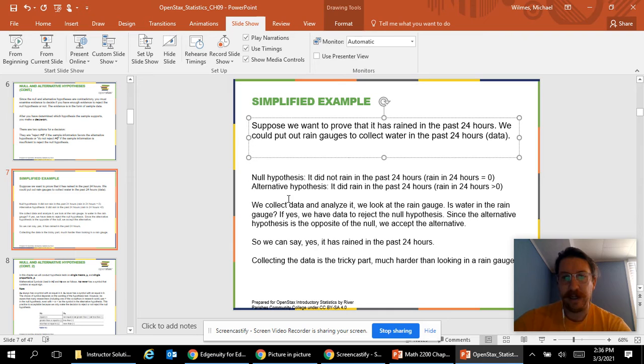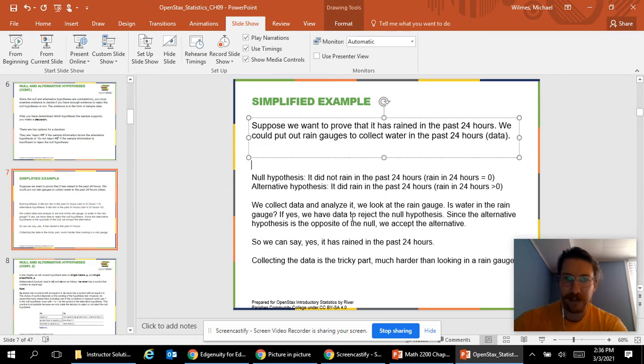So to do this, we collect data and analyze it. And statistics is going to be a lot more difficult than just looking at a rain gauge. But we look at the data and we analyze it. And this version is simple. Is there water in the rain gauge?